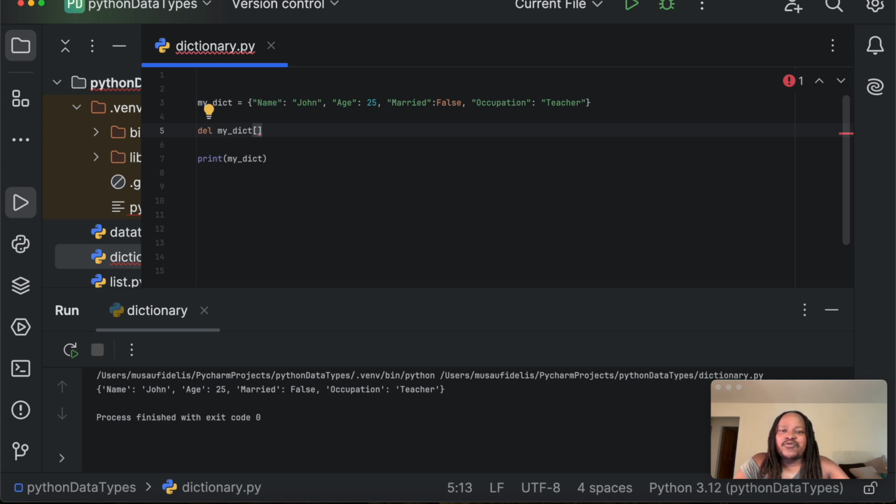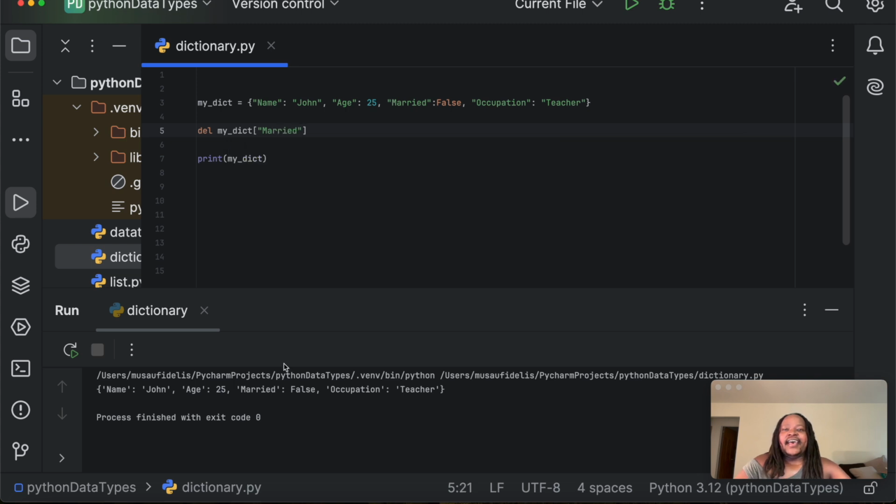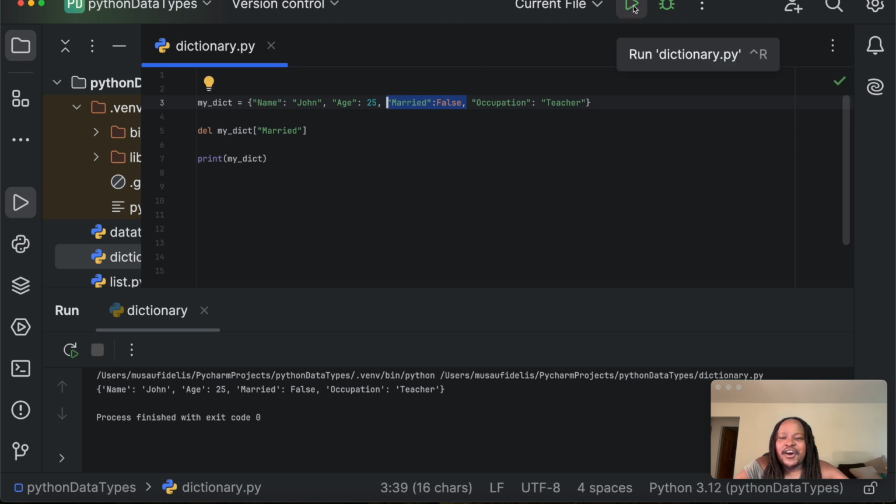Suppose we wanted to remove married. We can come here and say del, and we provide the key married. And now if we print my dict, it won't have this. It's going to print the dictionary without the married item. We have name, we have age, and we have occupation, but married has been removed from the dictionary.